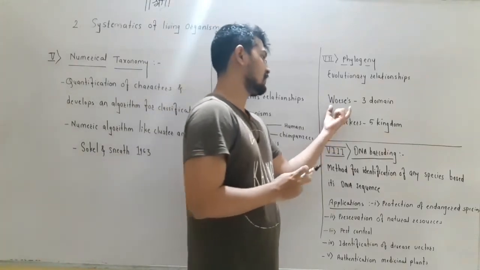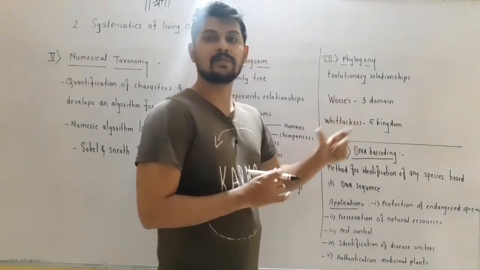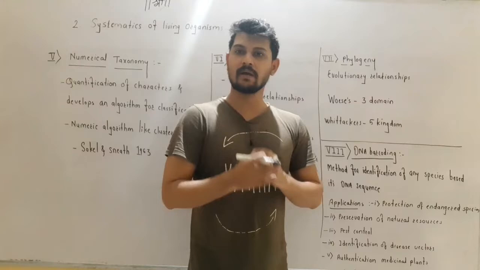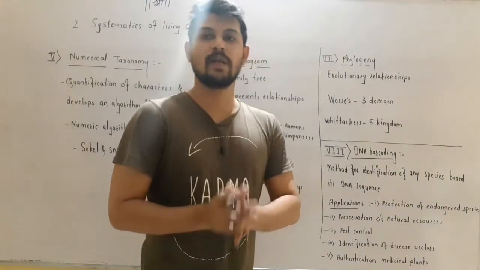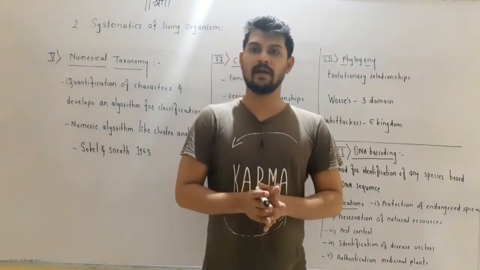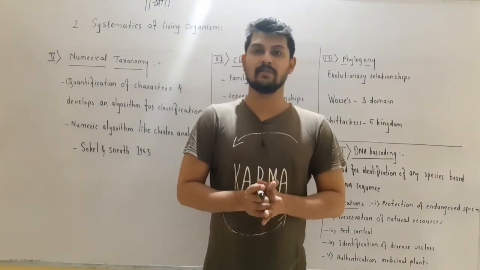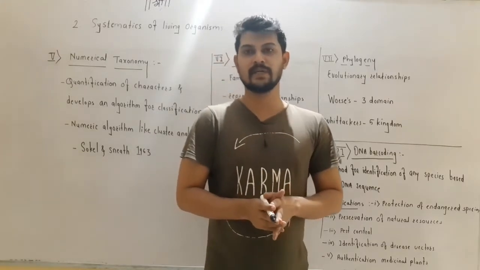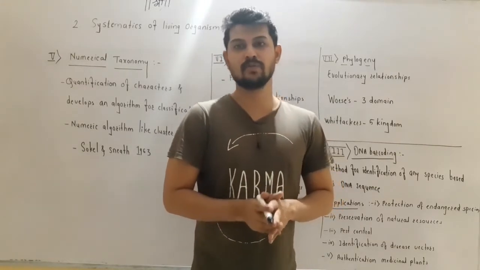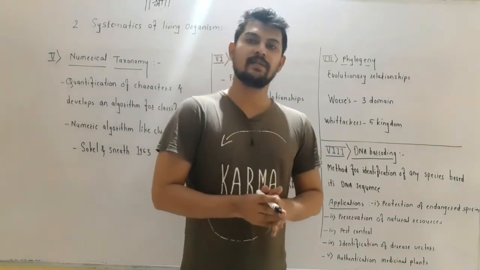In the Carl Woese three-domain system of classification, the classification was based on the sequencing of ribosomal RNA. You know about the RNAs. RNAs are of three types: mRNA, messenger RNA; rRNA, ribosomal RNA; and tRNA, transfer RNA.